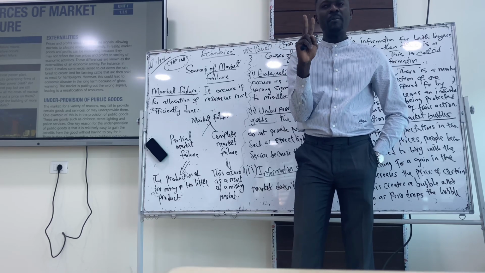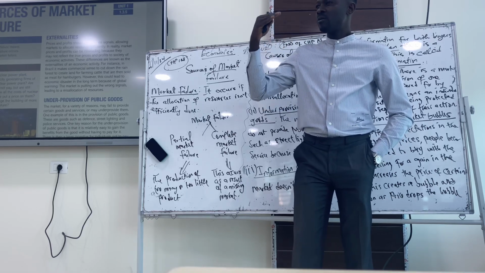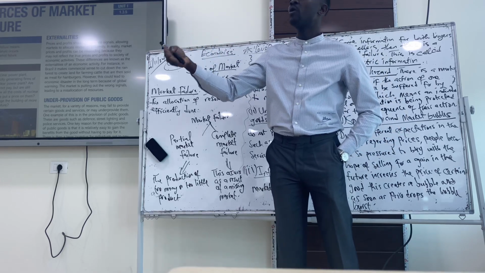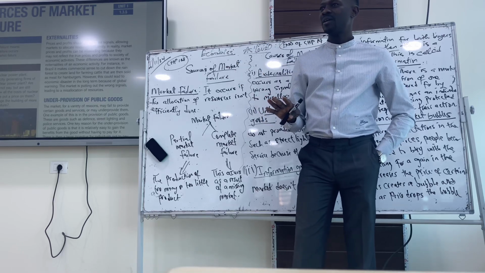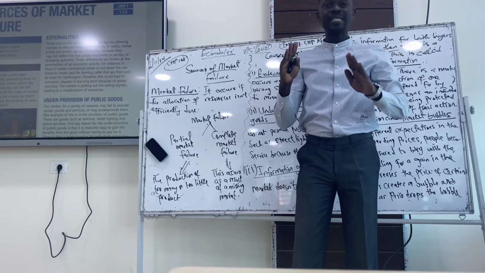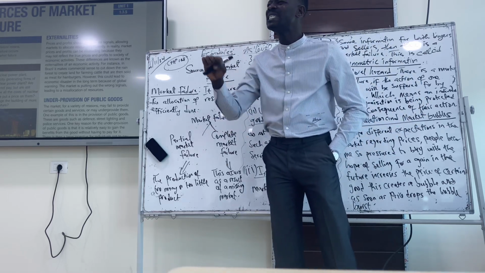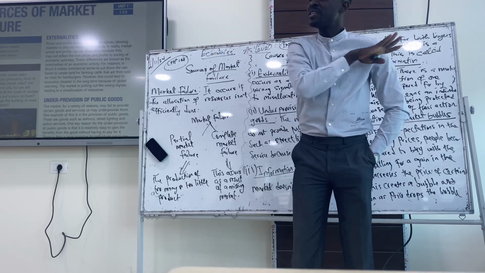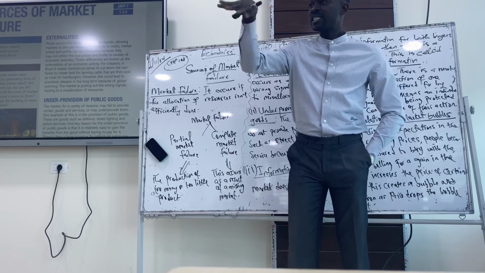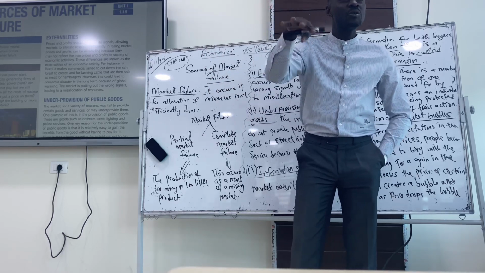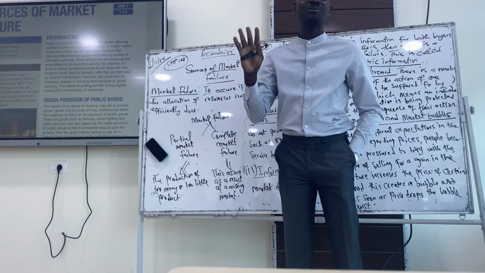There are two ways we could talk about market failure. We have the complete one and the partial one. We call it partial because goods are being supplied too much in that market or too little in that market. Too much, too little is a market failure. It has to be balanced. And the other one is a complete market failure, which comes as a result of a missing market. A market that is not there at all. Like the market for education, if we couldn't find international schools in Libya, the market for international school is missing. It's a market failure. I'm citing an example. I'm not saying there's no international schools in Libya.